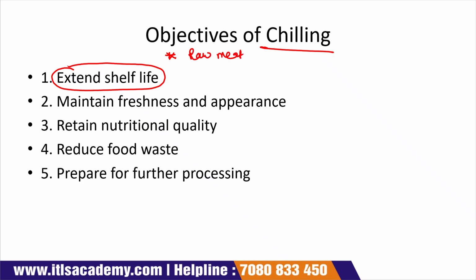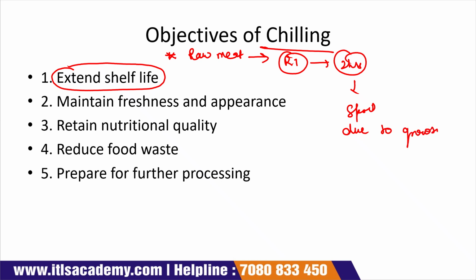If you keep that raw meat at room temperature for 2 hours, then it will be spoiled due to the growth of microorganisms. Now, if you keep that raw meat at 4 degrees Celsius, at that temperature you can use that raw meat for 48 hours. So it increases the shelf life, same with milk.